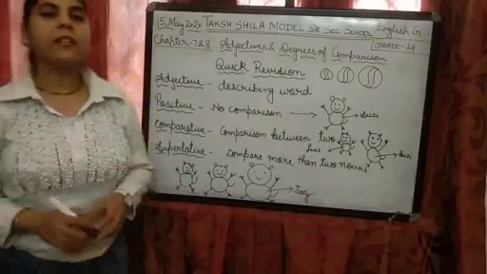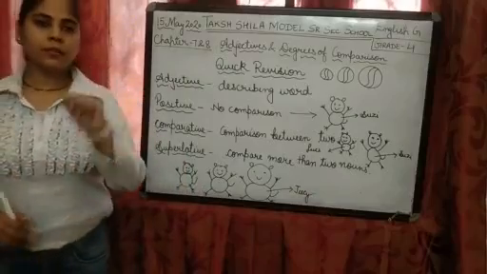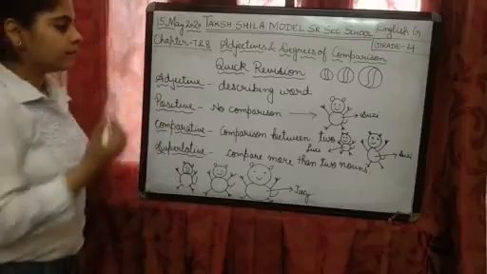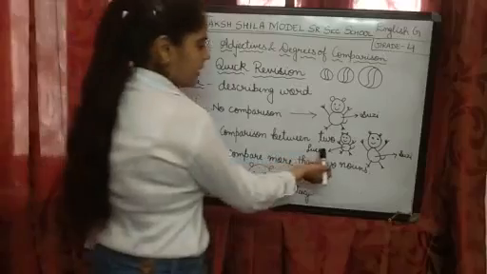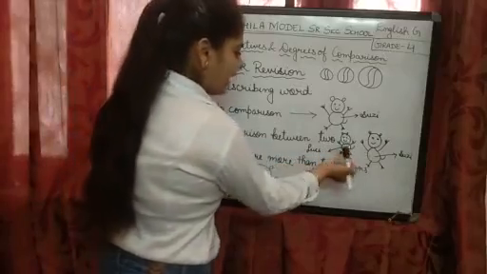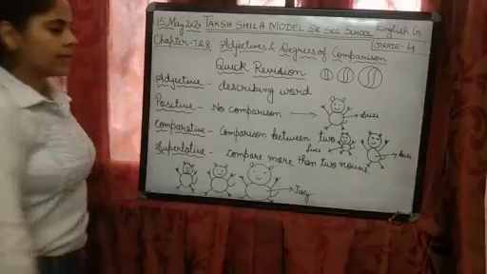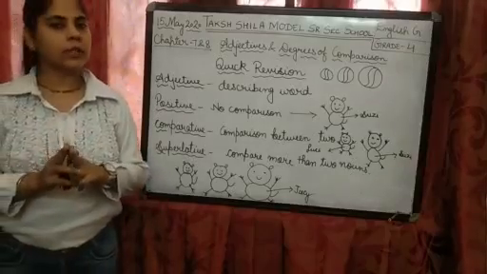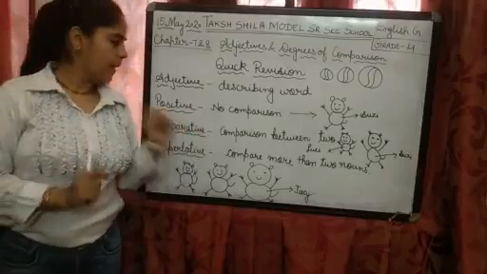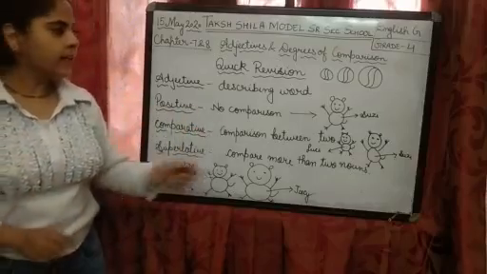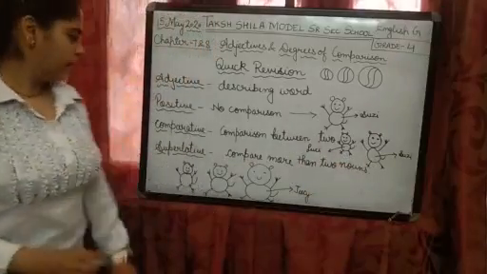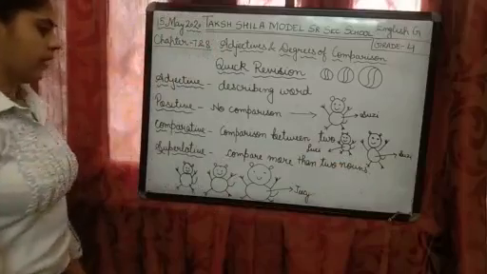Comparative. When we compare between 2 nouns, it means a comparison between 2 nouns. So here we can say that Susie is bigger than Lucy, right? When there is a comparison between two, we call it comparative degree. Next, superlative degree.